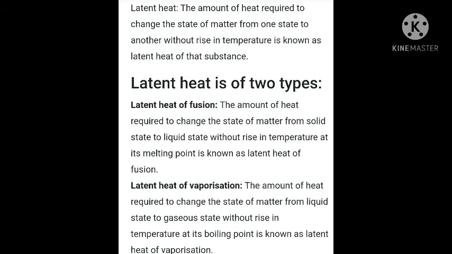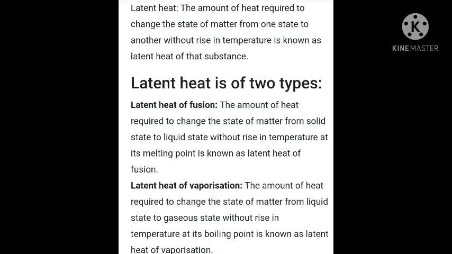Two types of latent heat we have to learn about, that is latent heat of fusion and latent heat of vaporization. You can see the definition over here for both of these. Latent heat of fusion: fusion means we are converting solid into liquid, we are giving heat. So the amount of heat energy required to change the state of 1 kilogram of solid into liquid state without rising in the temperature at its melting point is called latent heat of fusion.